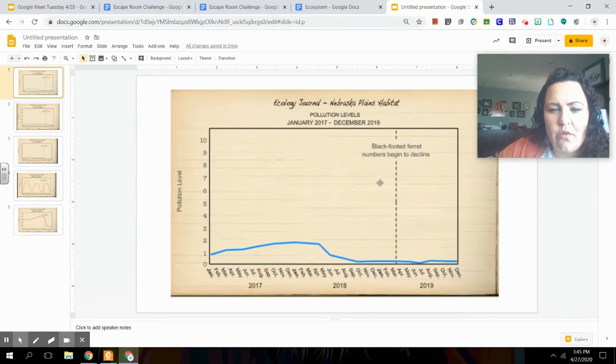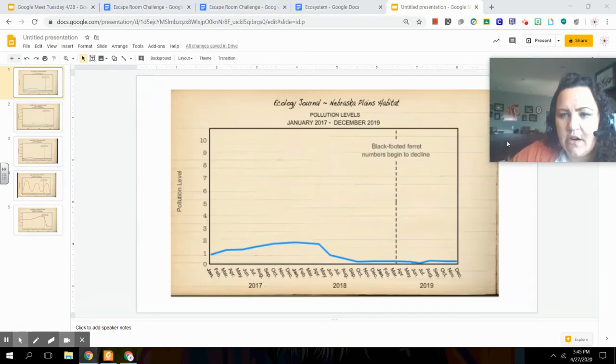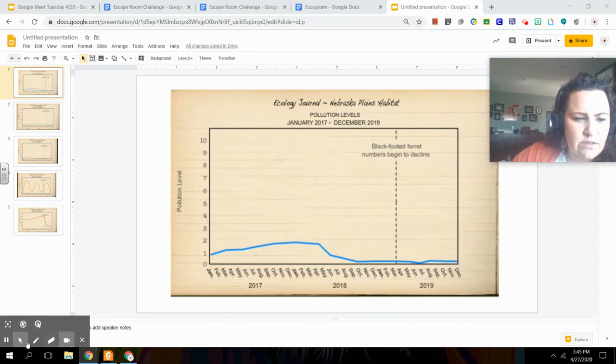Hey, boys and girls. What we're going to go ahead and look at right here is some graphic data that's going to talk a bit about the black-footed ferret population and all of those case studies or field journals that were reported out, showing some information that might have had an effect on the ferret population. We're going to look at the actual data and see if that reflects correctly or not. So in this first graph, what we're looking at is where the black-footed ferret numbers begin to decline.